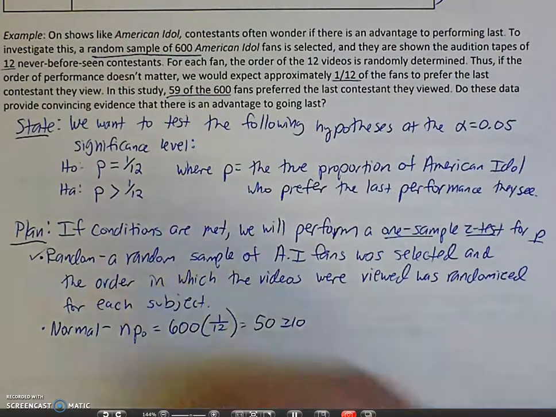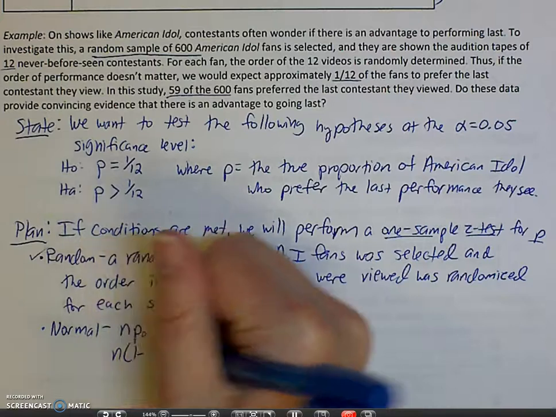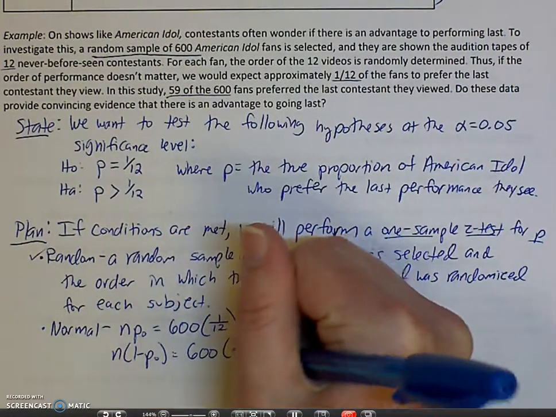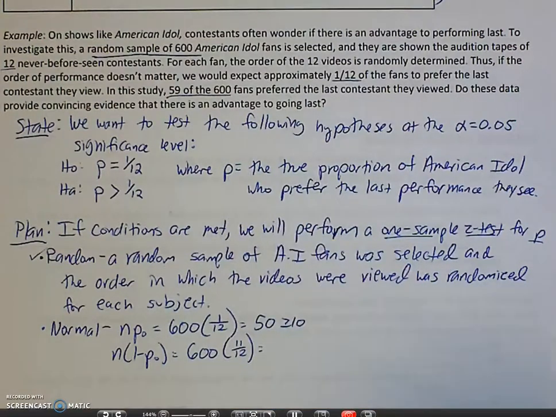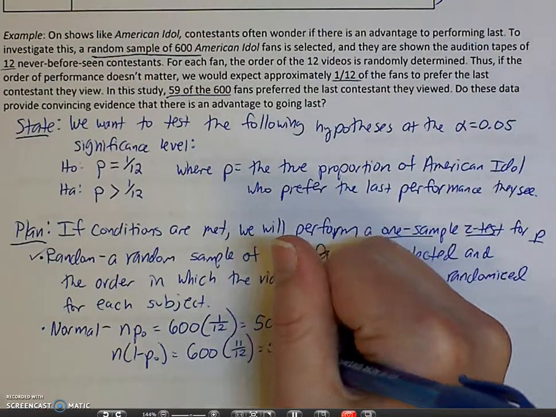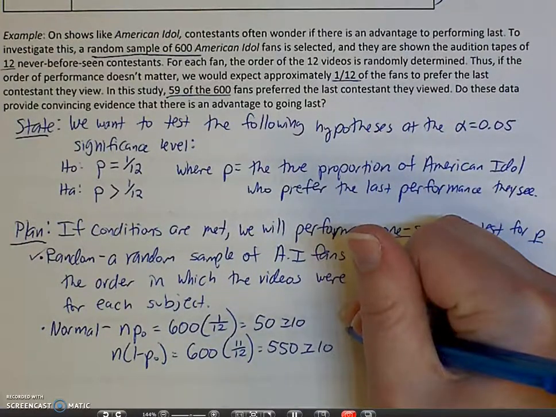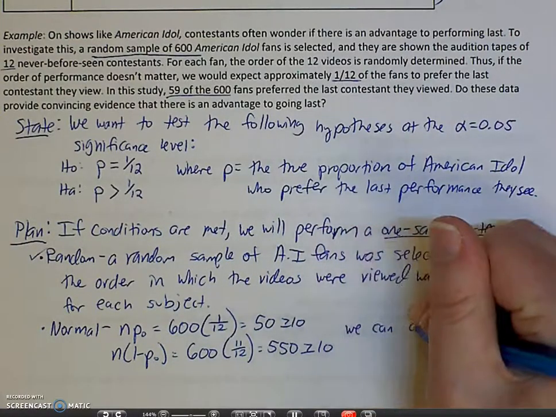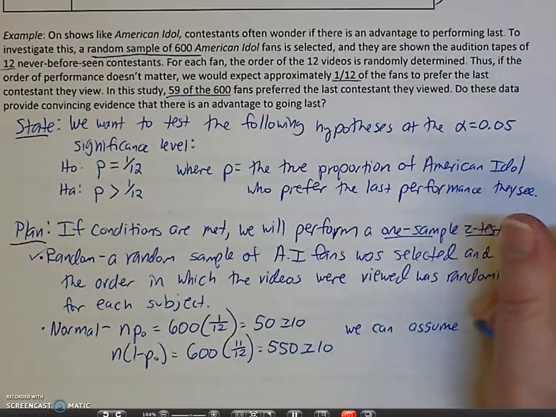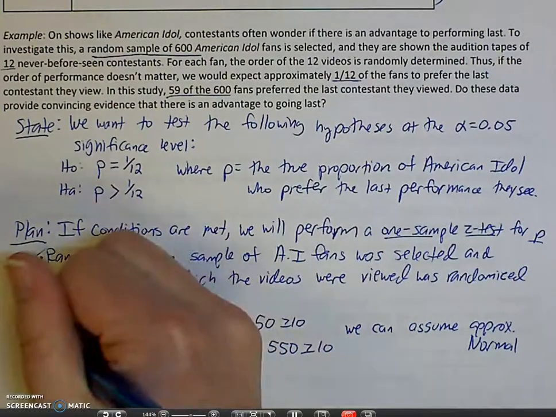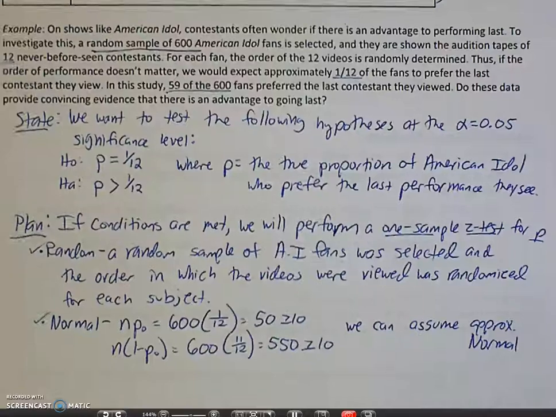And then if I do N times 1 minus P sub 0, that's 600 times 11/12, which gives us 550, also greater than or equal to 10. So we can assume that it is approximately normal distribution. Check.